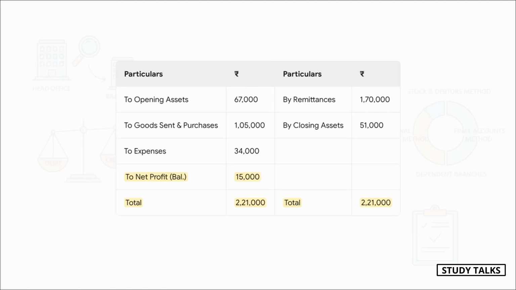Let's see this in action with illustration 1A. See the final Nagpur branch account here? Debits on the left for everything put in, credits on the right for everything that came out. And you see that figure, cash from debtors, of $120,000? That didn't come from the question. That came from our working note. Once we plug that in, finding the balancing figure, our net profit of $15,000, was easy.